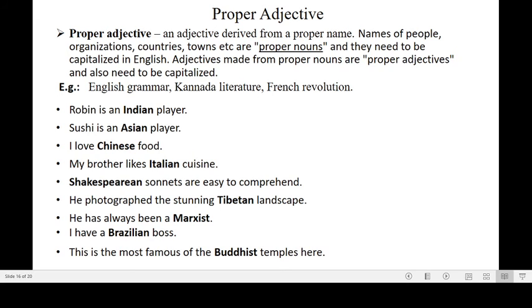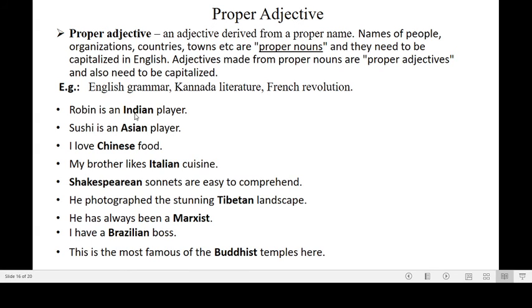Now next learn what a proper adjective is. This is another kind of adjective. Proper adjective is an adjective derived from a proper name. Examples for proper names: names of people, organizations, countries, towns, etc. Here you see Indian.